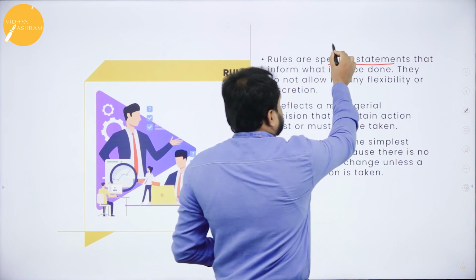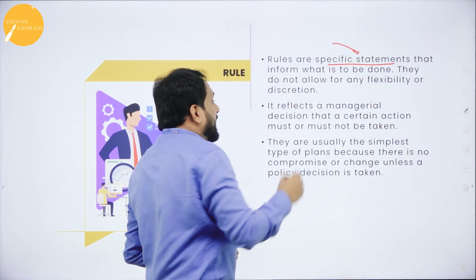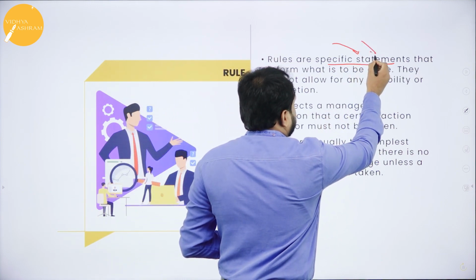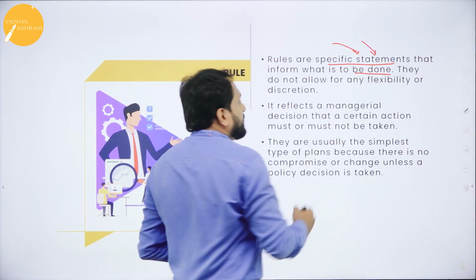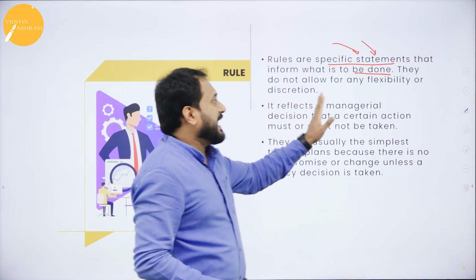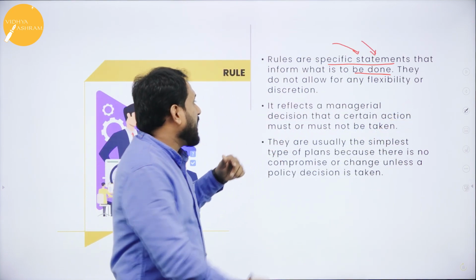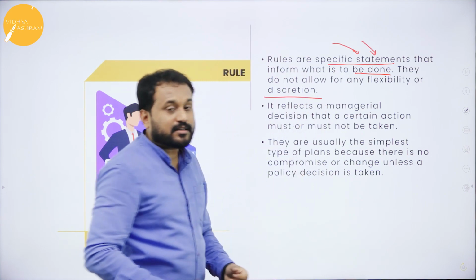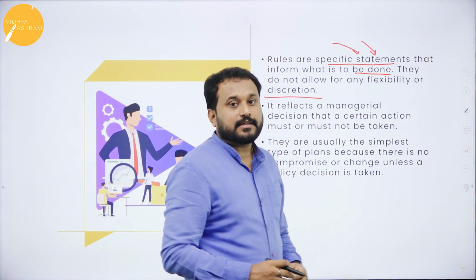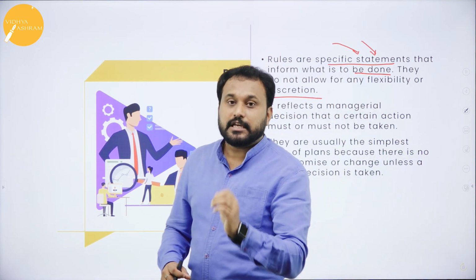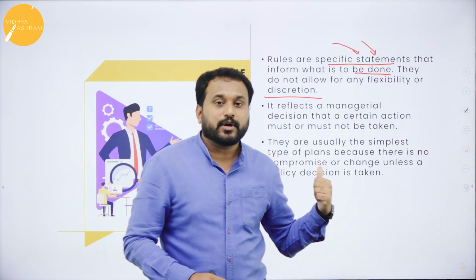It should be a specific statement that informs what is to be done. They do not allow for any flexibility, that means you cannot change it, or any discretion. Now here, students, you need to understand, once the rule is made, the rule should be for everybody. Equality plays a very important role here.